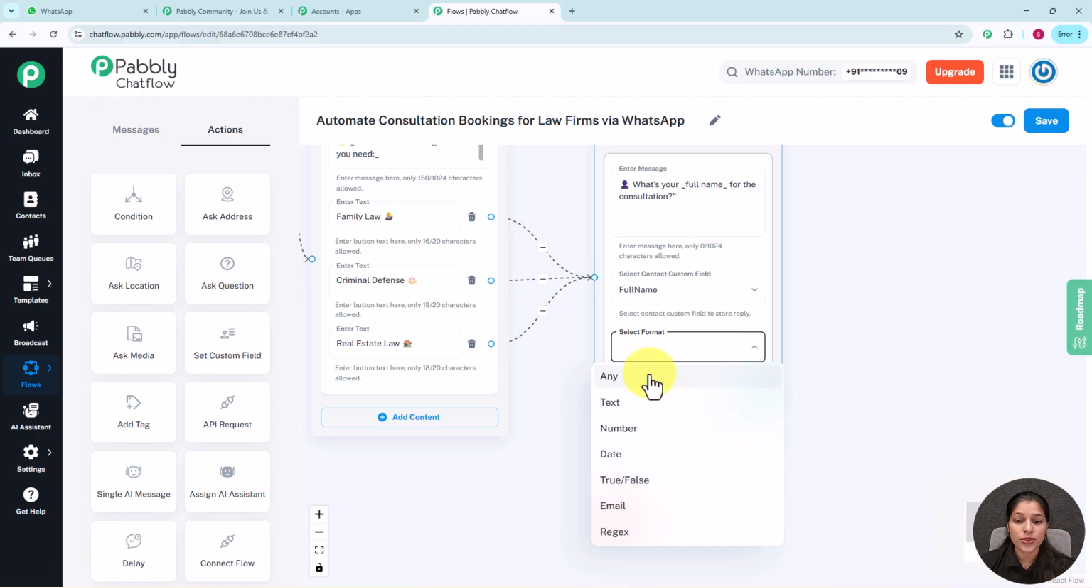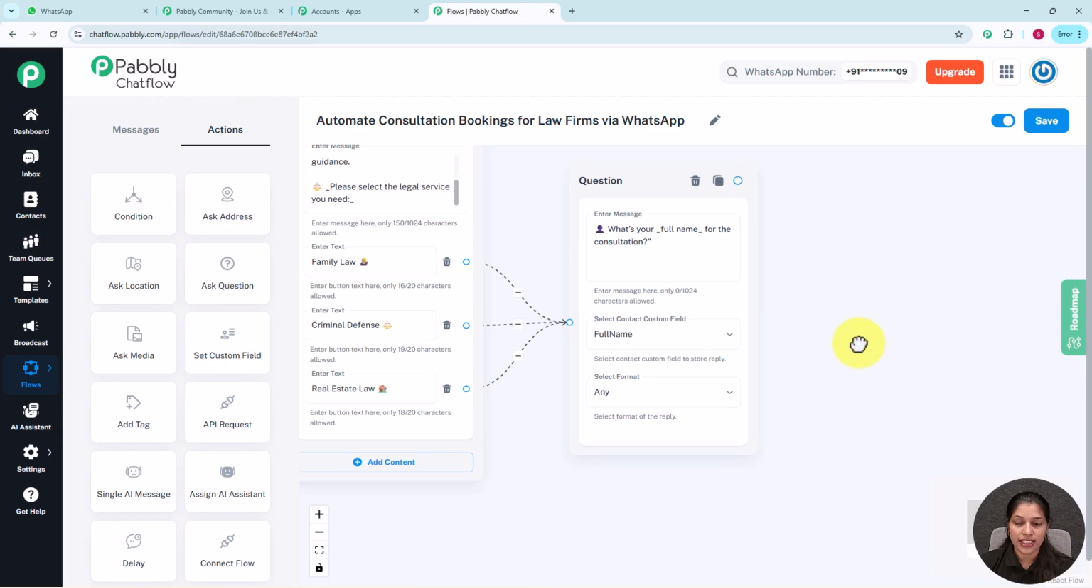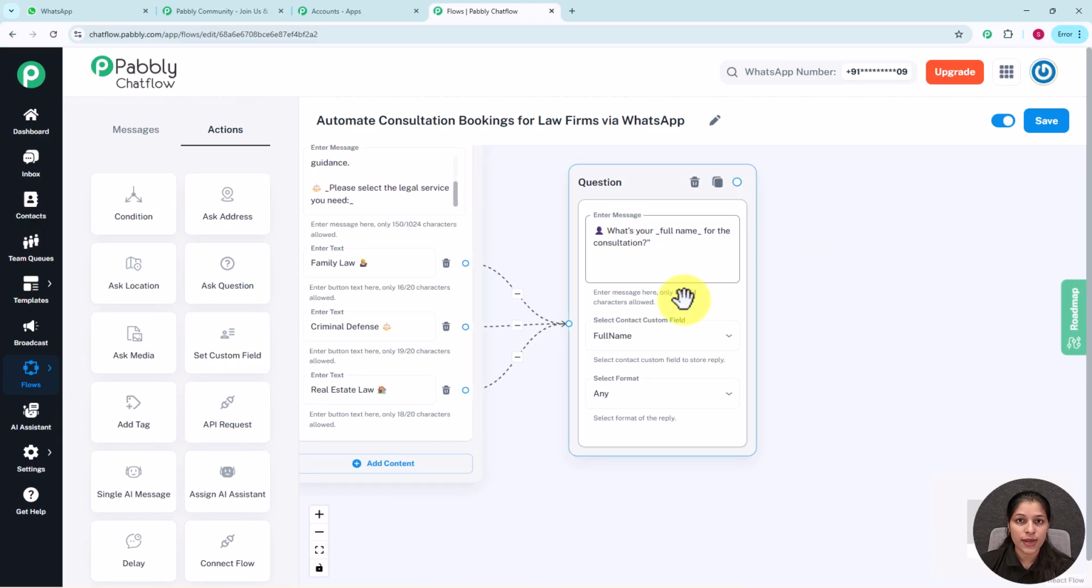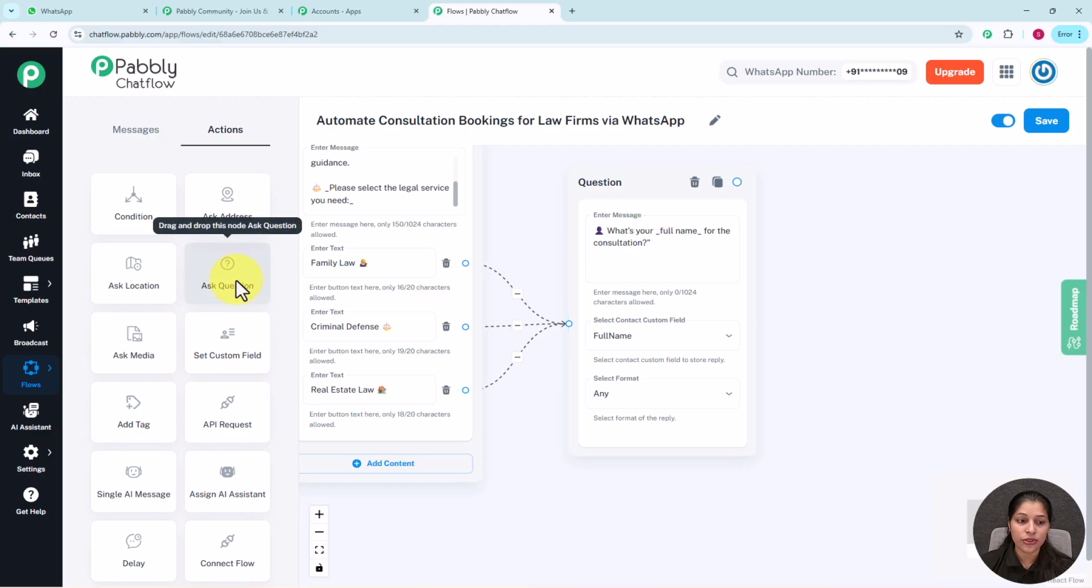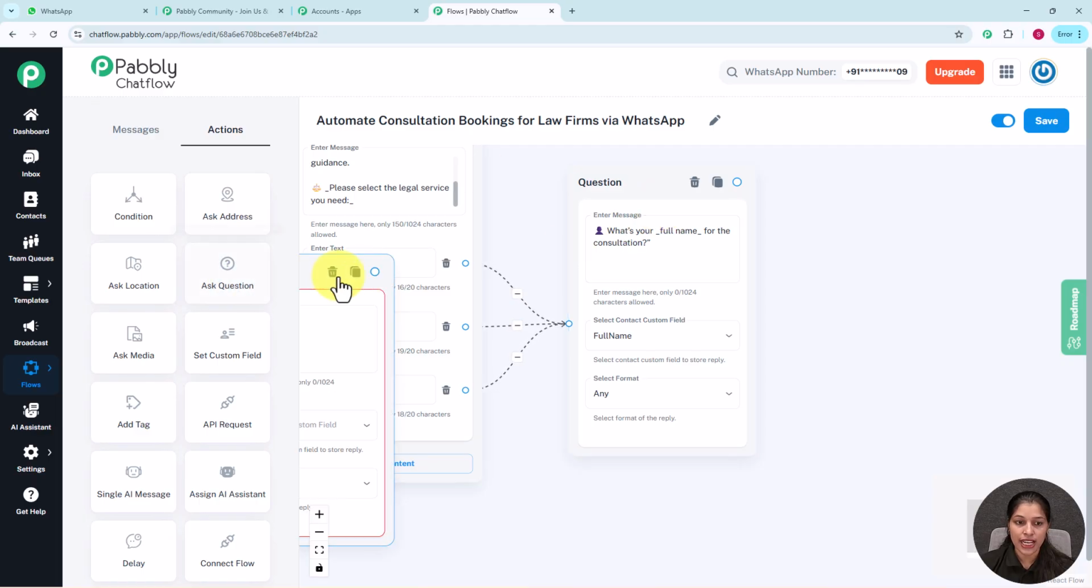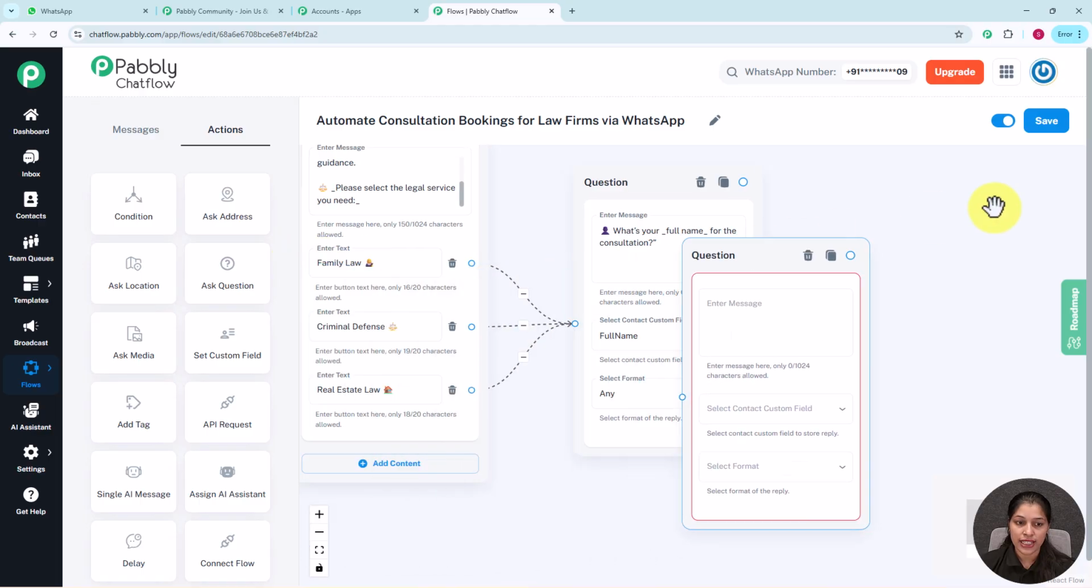Now I am going to select the format as any. You can also choose other formats based on your need. So here I have selected the format as any. Now once my client answers this question, I am going to ask them another question. So again you have to click over this ask question action, and again you will get this question action.